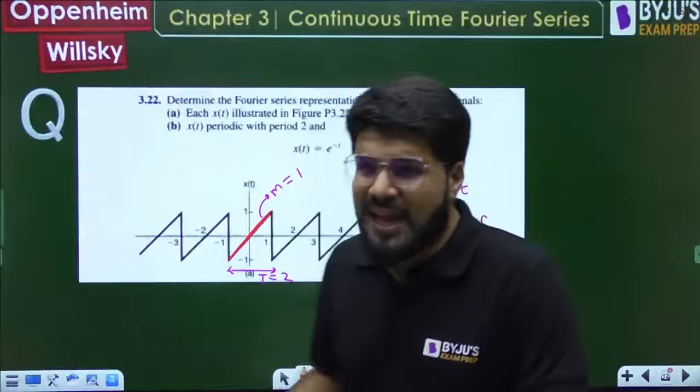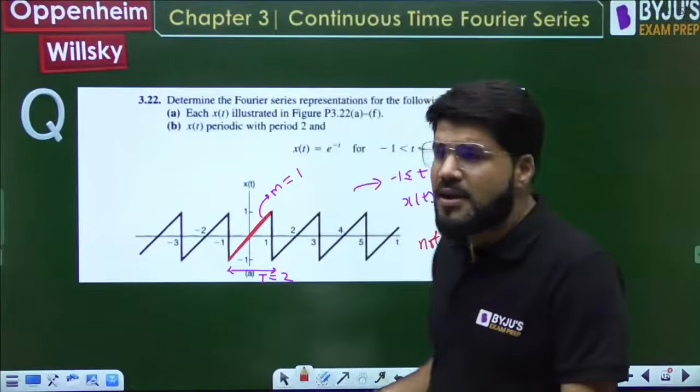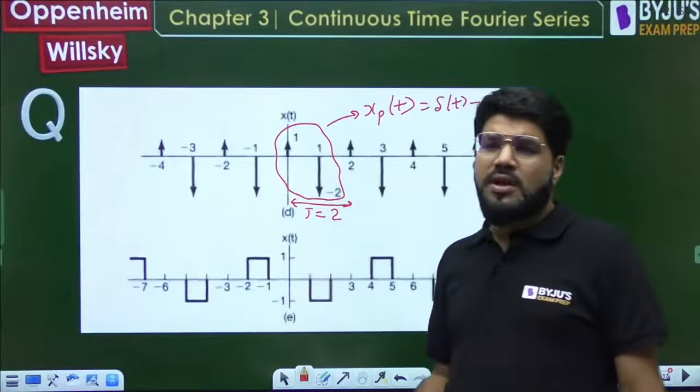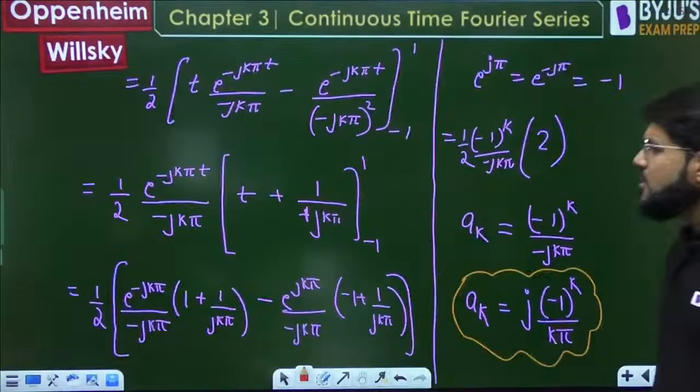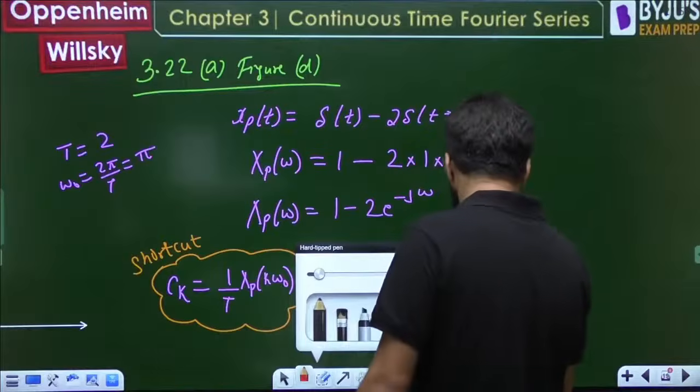So you would be spending time to directly calculate the Fourier series coefficient. But looking at this one, I clearly get the feeling that these are impulses whose Fourier transform is known to me. So let me use the shortcut. That thinking should be there in the mind.